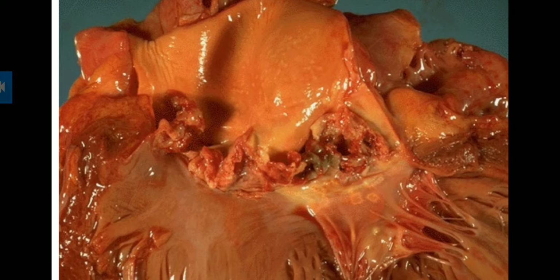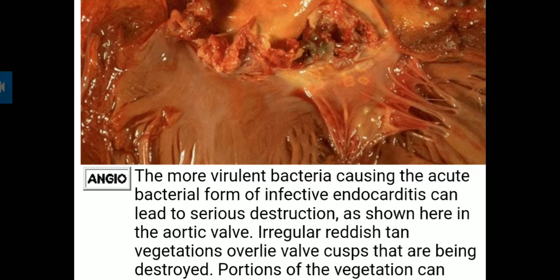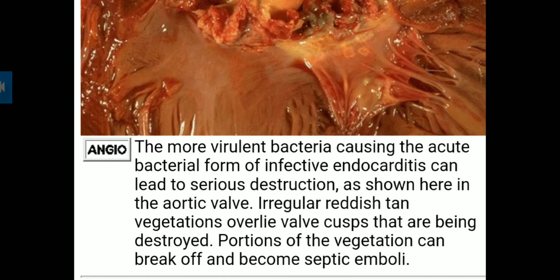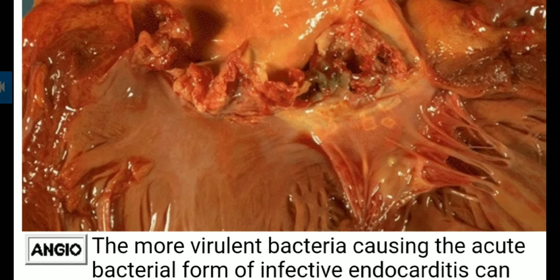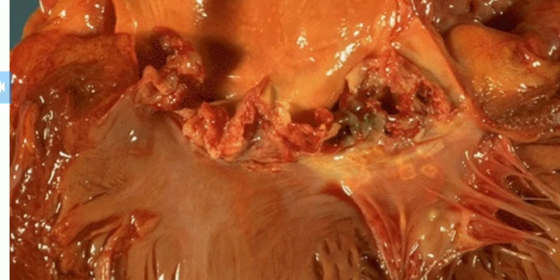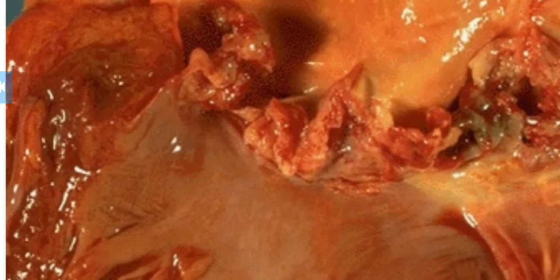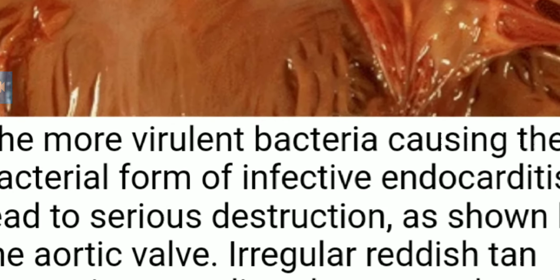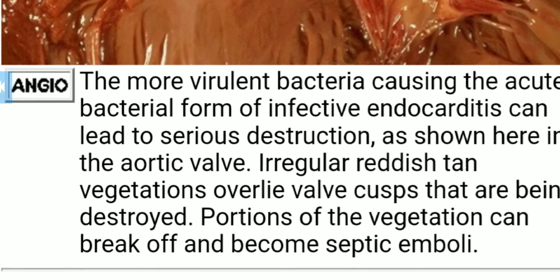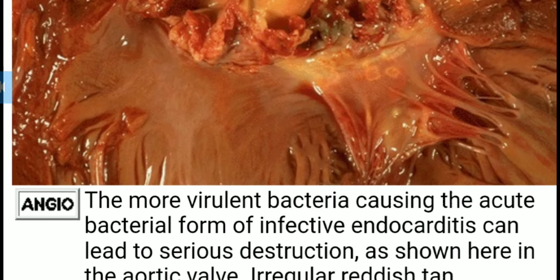So you see the aortic walls are here very much destructive. Irregular reddish tan vegetations we have already seen at the back. These are in bigger form. Tan vegetations have occurred, so it will surround the borders. You can see here. Then it will overlie the cusps like the mitral wall cusps.